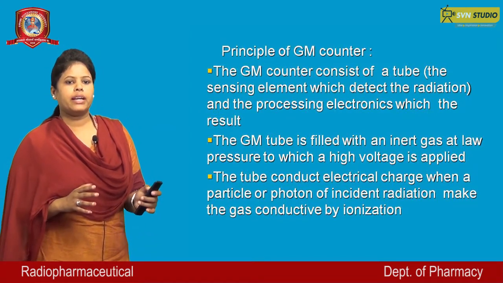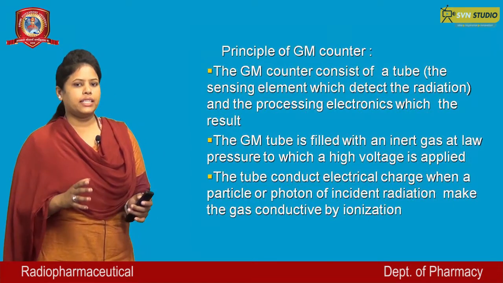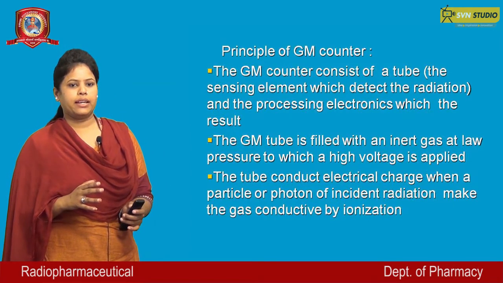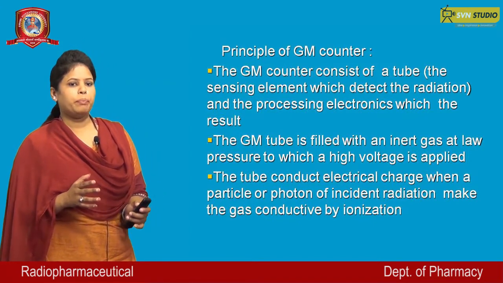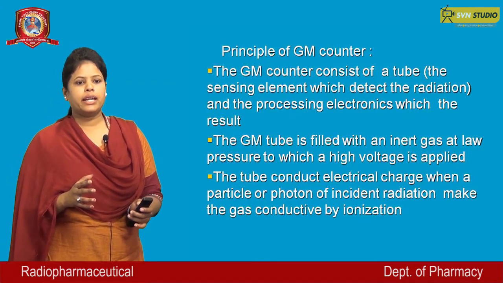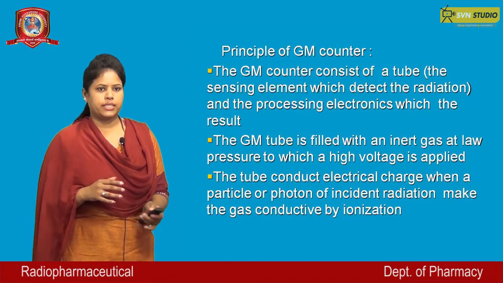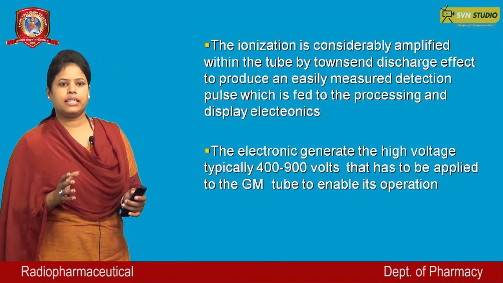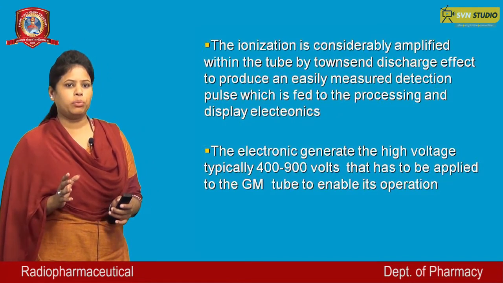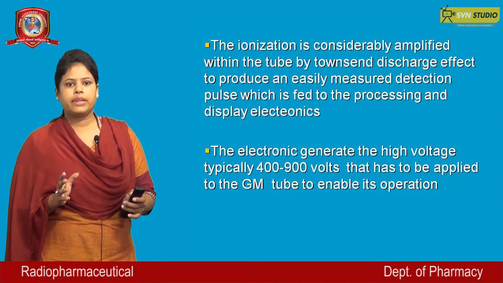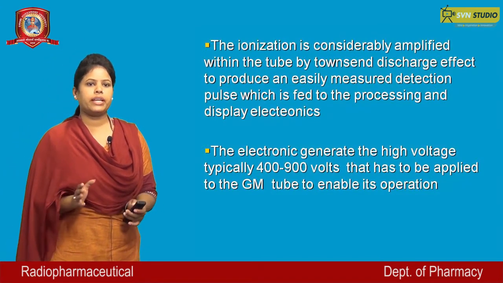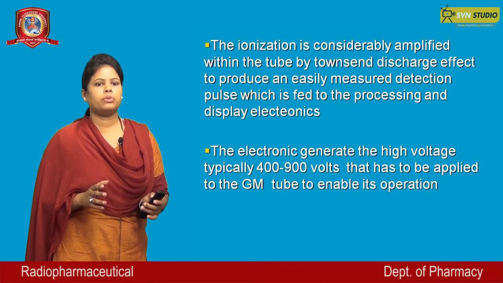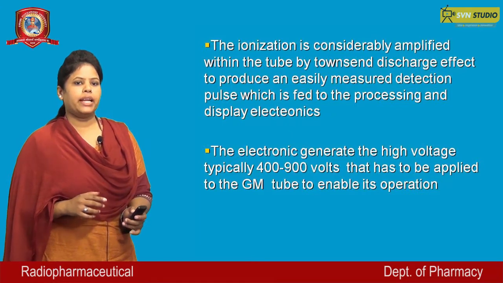The tube conducts electrical charge when a particle or photon of incident radiation makes the gas conductive by ionization. The ionization is amplified within the tube by the Townsend discharge effect to produce an easily measured detection pulse, which is fed to the processing and display electronics.